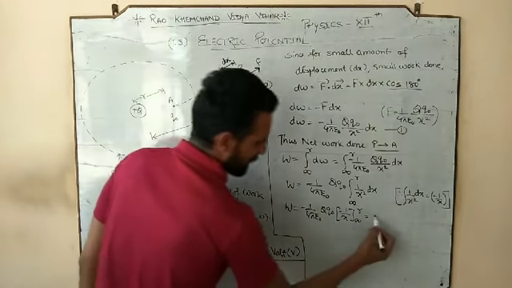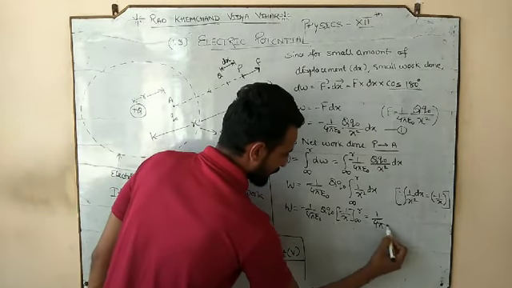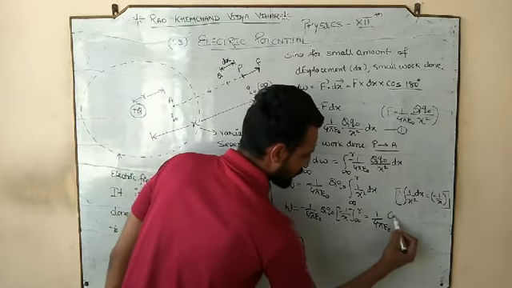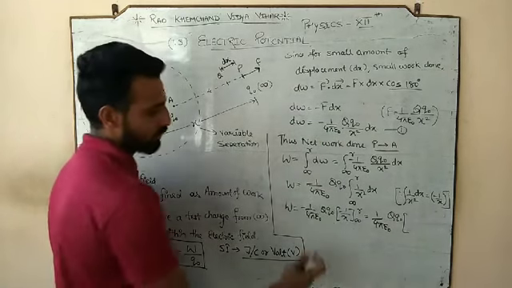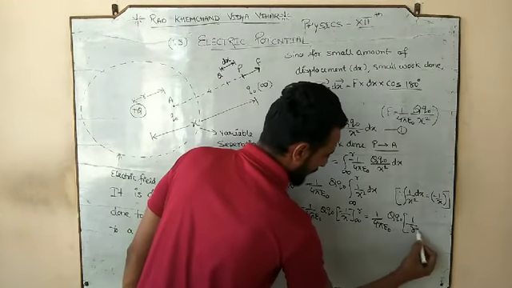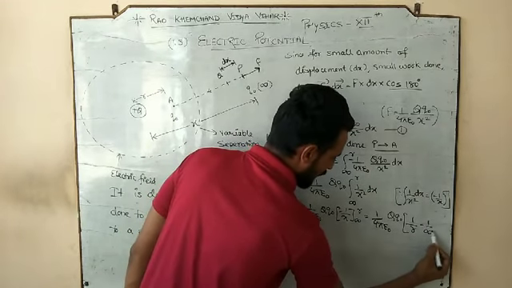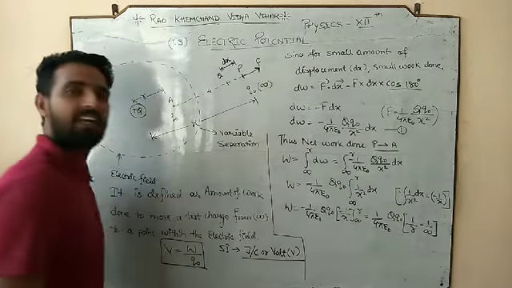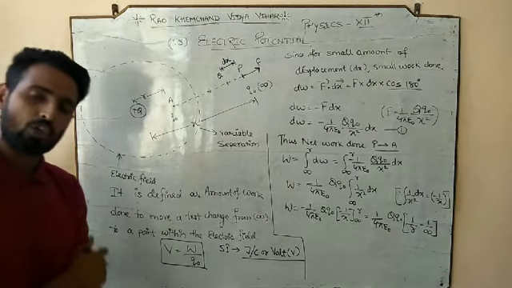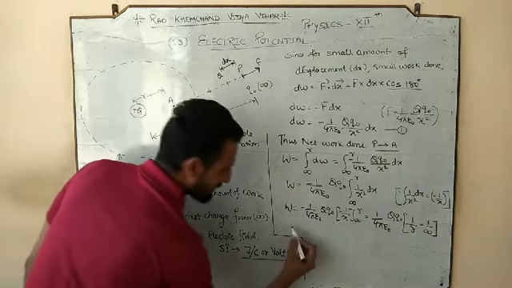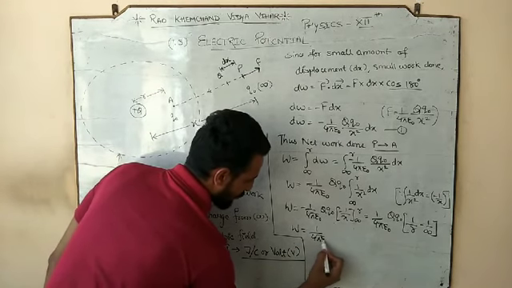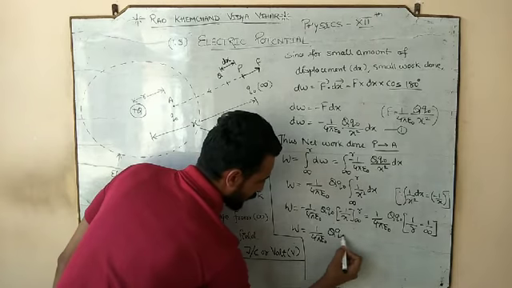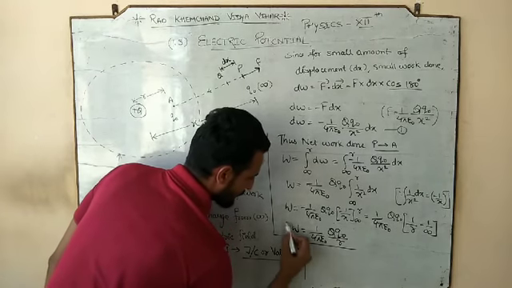Negative negative would be positive, and it would become 1 by 4 pi epsilon naught q naught. So solve the limit, it would be upper limit 1 by r minus lower limit 1 by infinity. And we all know that 1 by infinity is always 0. So your net work done is 1 by 4 pi epsilon naught q naught by r.